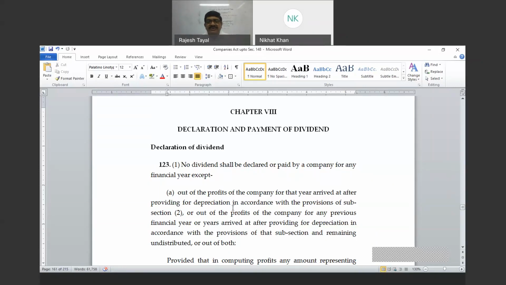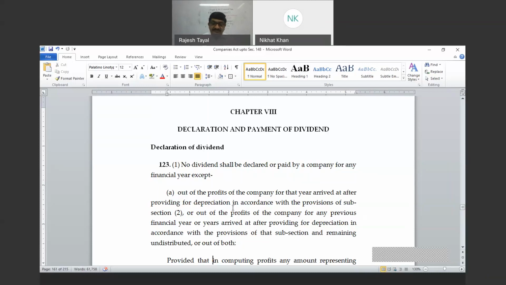So these are the sources from which you can pay dividends. First is profit of the year for which dividend is to be paid. Number two, accumulated profit not transferred to reserves. Number three, free reserves; I explained to you the meaning of free reserves. Then profit of the current financial year, but profit of the current financial year can be utilized to pay dividend for the current financial year only, and that you can say is interim dividend. Profit of the current financial year cannot be utilized to pay dividend for the preceding financial year.